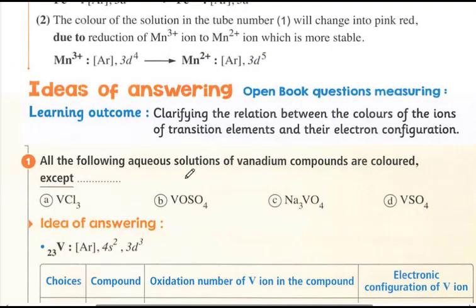All of the following aqueous solutions of vanadium compounds are colored, except... Colored means has at least one unpaired electron. So vanadium, atomic number 23: argon 18, 4s2 and 3d3. When the oxidation state of vanadium is positive 5, meaning it loses all the electrons, the 2 from the 4s and 3 electrons from the 3d, it is colorless.